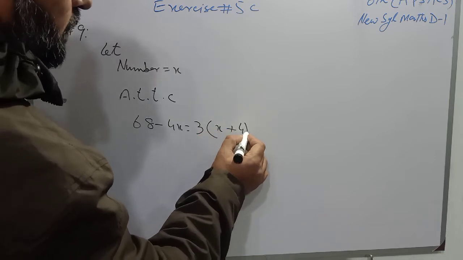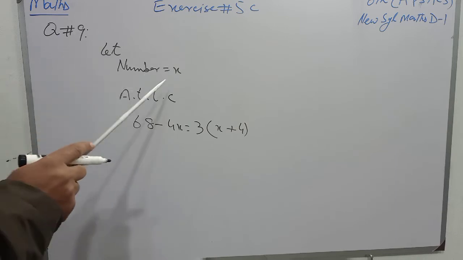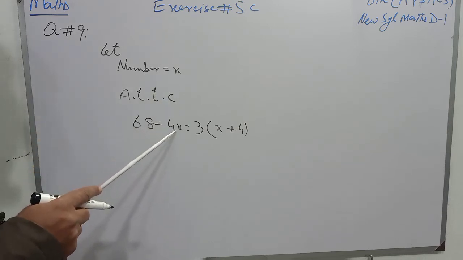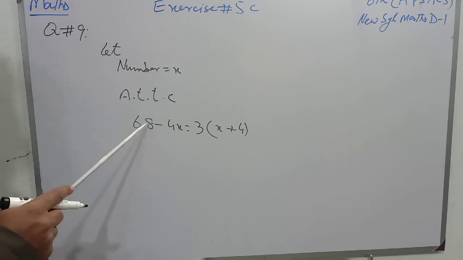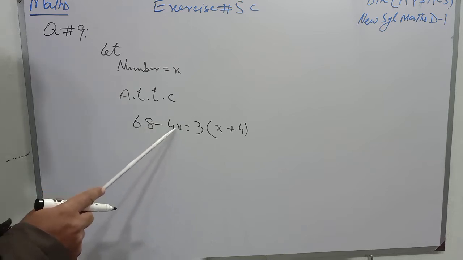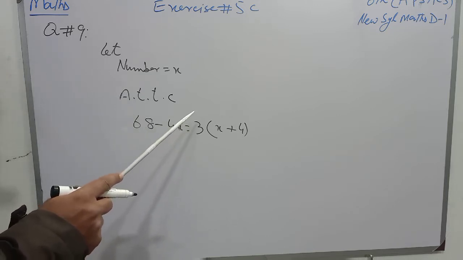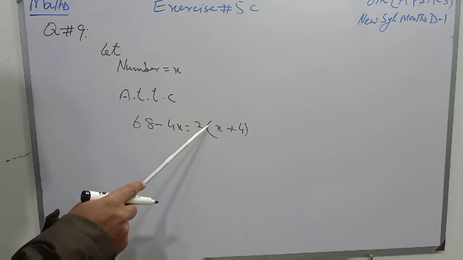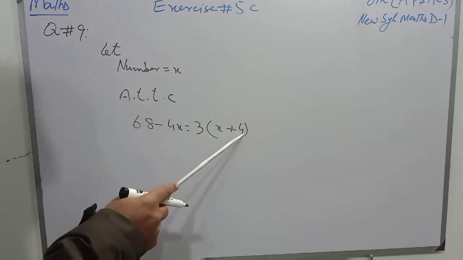Students, try to understand the statement. When a number is multiplied by 4 before subtracting from 68, we will subtract 4x from 68, and it will give the same result as 3 times the sum of the number, that is x, and 4.